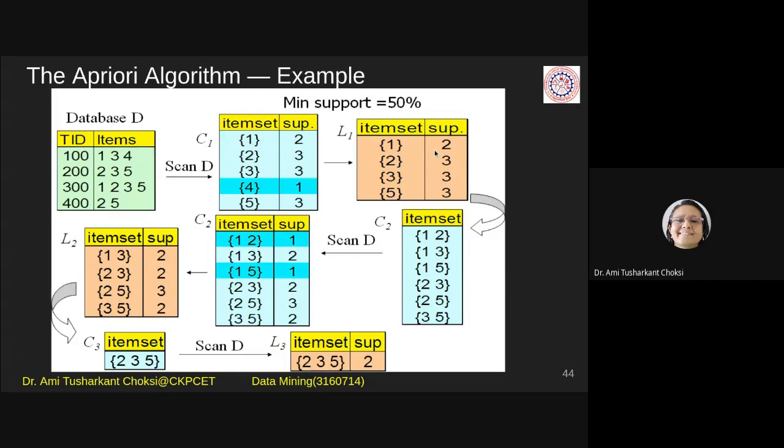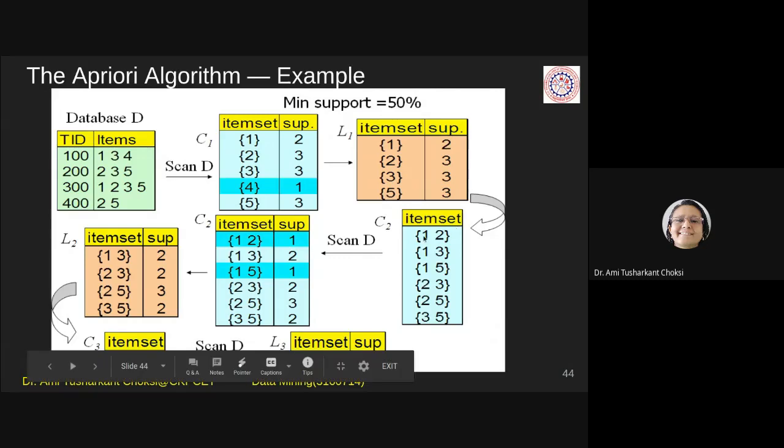Now what we have to do is combine these items and have C2, that is potentially frequent. They can be frequent, they cannot be. We do not know. We are just combining these item sets to get the combinations.